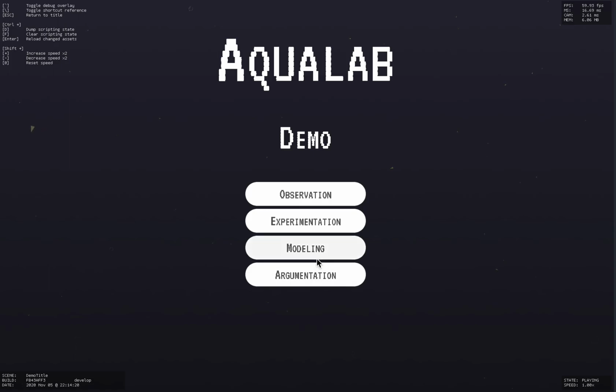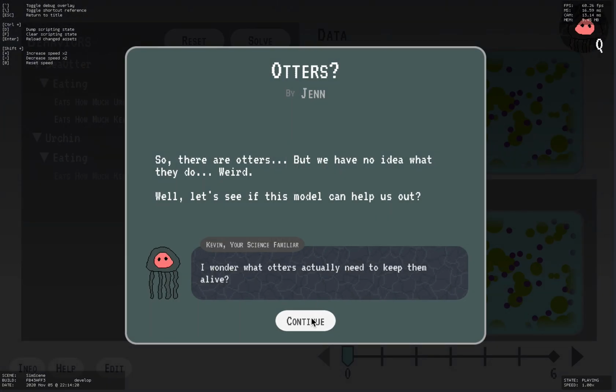In the second part now, we're going to take a look at modeling and experimentation, or argumentation. So let's start with modeling. The goal of modeling is a pretty new mechanic for anything we've seen in games.